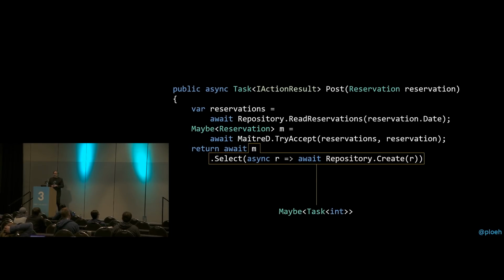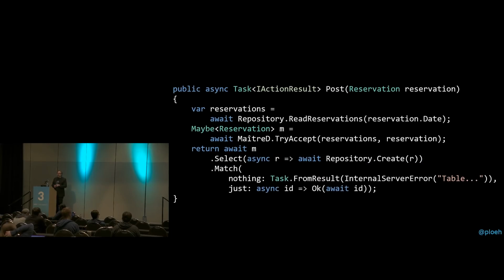So we still have maybe on the outside, and that means I can still call the match method. Now the match method has become a little bit more awkward to use because I need to return tasks from within that match method. So you'll notice it says task from result and so on. So it's not quite as pretty as before, but we'll deal with that. So it'll be pretty again in a few minutes. So let's not worry about that.